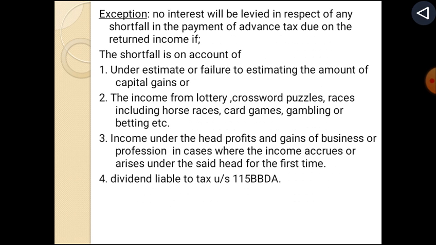the returned income, where the shortfall is on account of underestimate or failure to estimate the amount of capital gains, or the income from lottery, crossword puzzles, races including horse races, card games, gambling or betting, etc.; income under the head profits and gains of business or profession in cases where the income accrues or arises under the said head for the first time; or dividend liable to tax under Section 115BBDA.